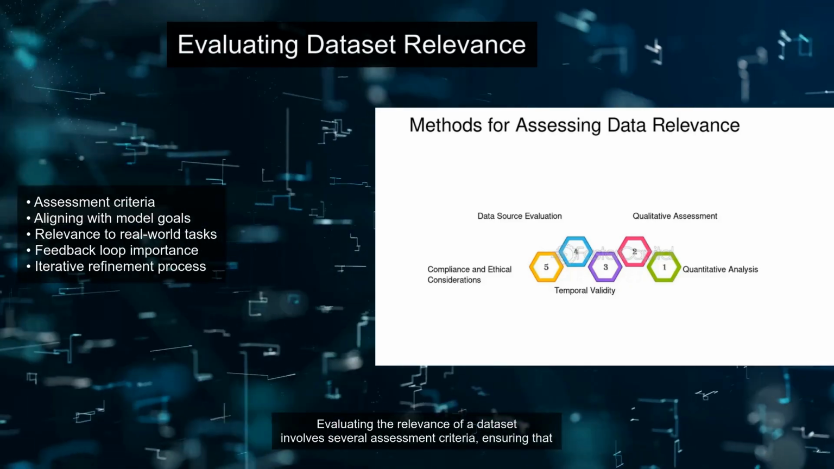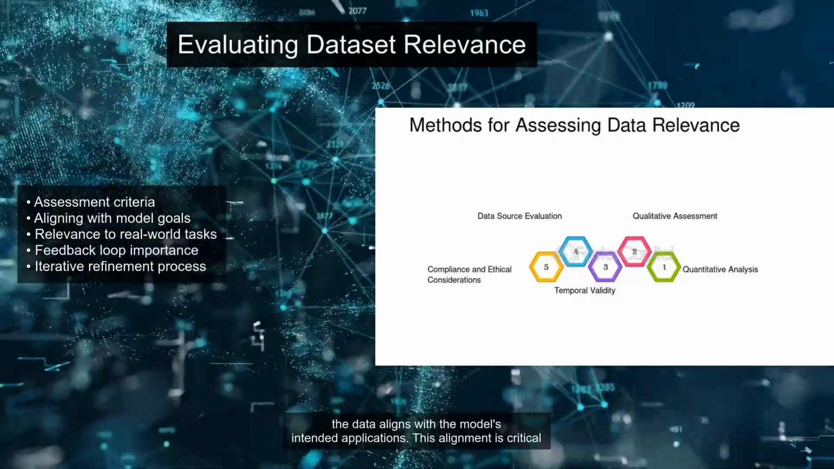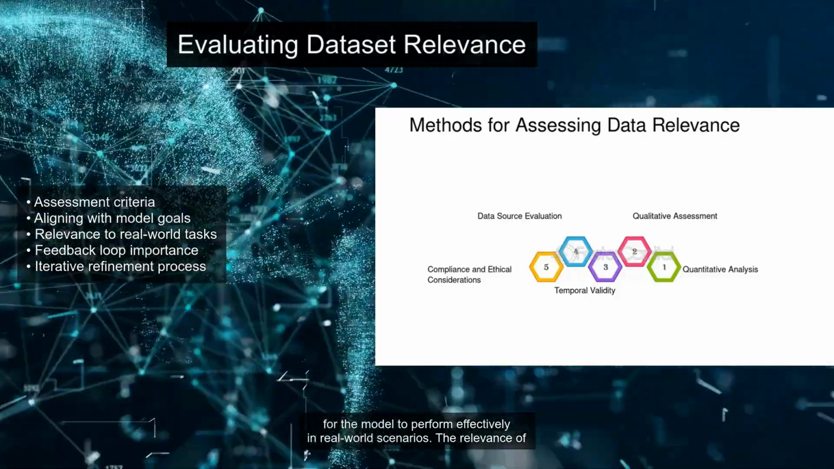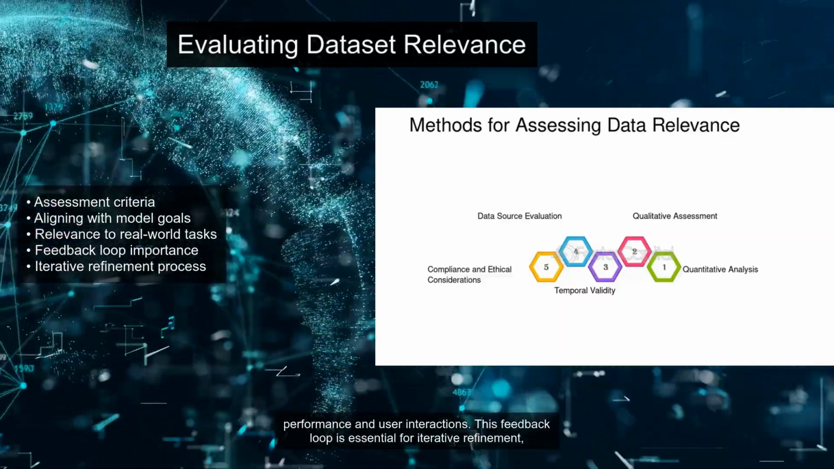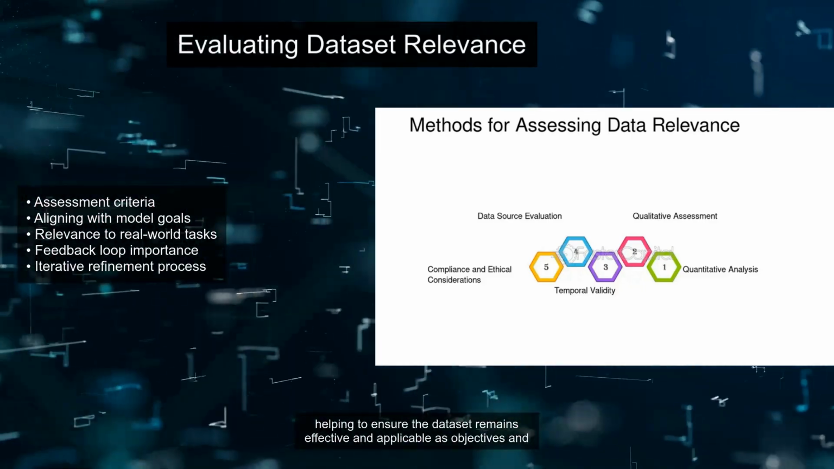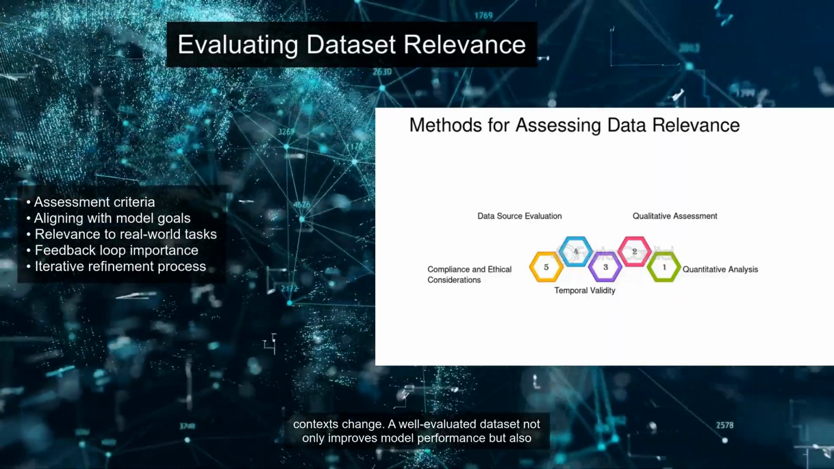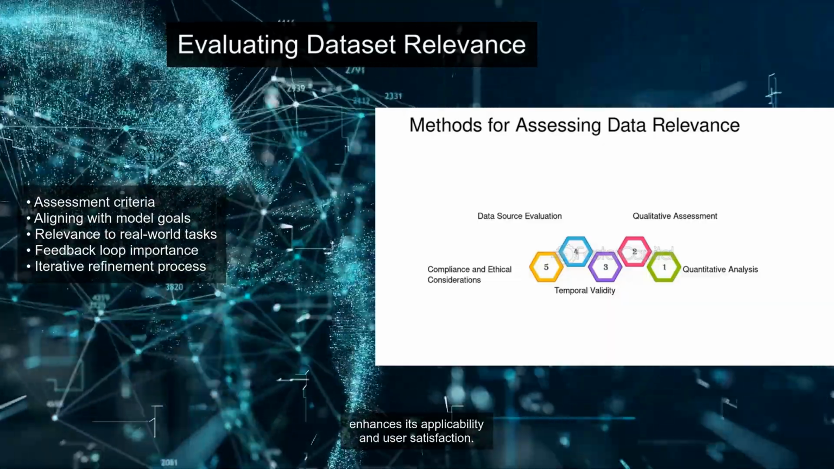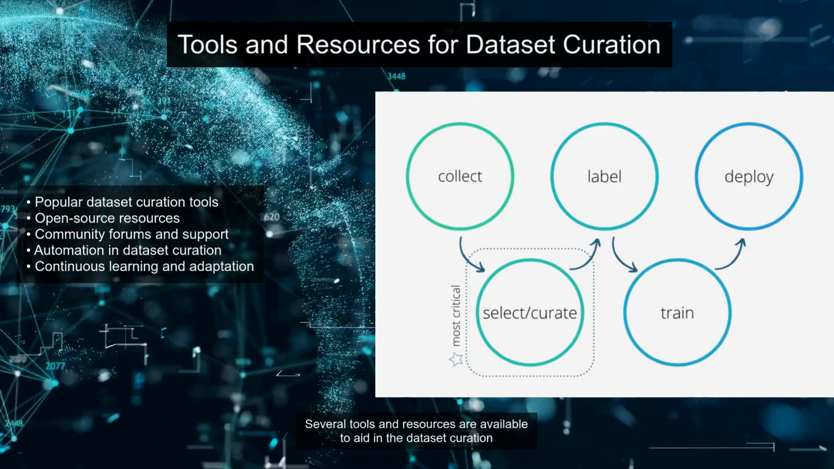Evaluating the relevance of a dataset involves several assessment criteria, ensuring that the data aligns with the model's intended applications. This alignment is critical for the model to perform effectively in real-world scenarios. The relevance of the dataset should be continuously assessed and updated, incorporating feedback from model performance and user interactions. This feedback loop is essential for iterative refinement, helping to ensure the dataset remains effective and applicable as objectives and contexts change. A well-evaluated dataset not only improves model performance but also enhances its applicability and user satisfaction.